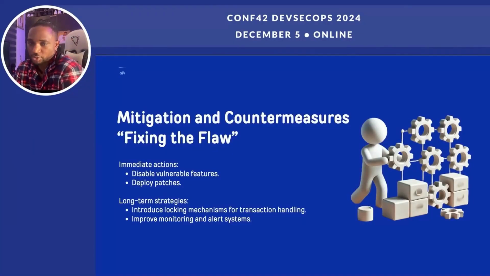So what are the countermeasures that we took? Our first move was damage control. We disabled the affected feature first of all and implemented a temporary fix just to stop that exploit. Long term, we redesigned the transaction flow to be able to handle this. We also added much stricter monitoring and anomaly detection, ensuring that subtle irregularities trigger an alert. And we also implemented an accounting feature, the principle of double entry, just to make sure that for every credit, there is a debit. For every debit, there's an equivalent credit as well.